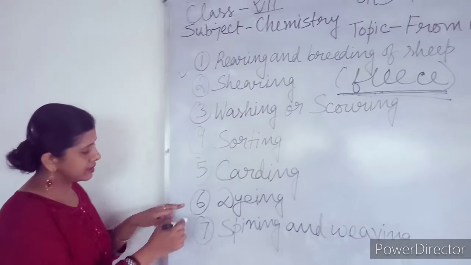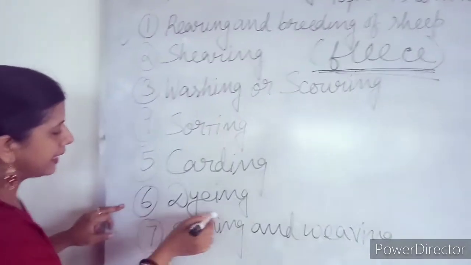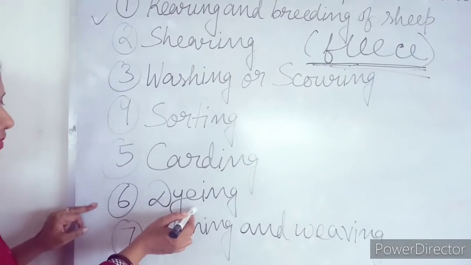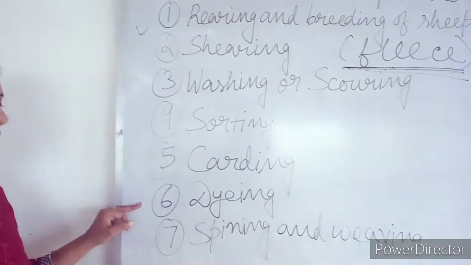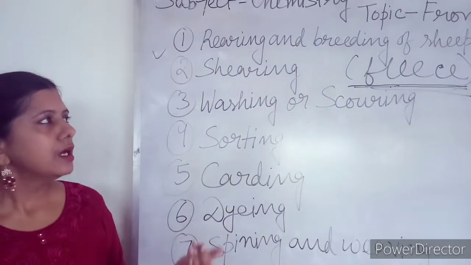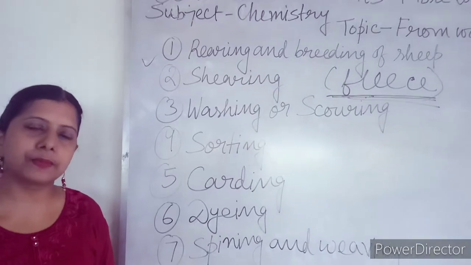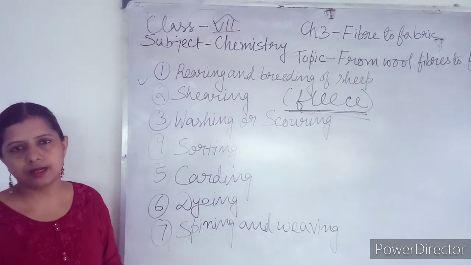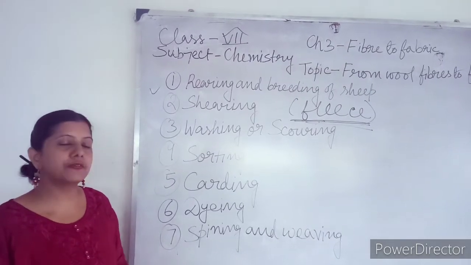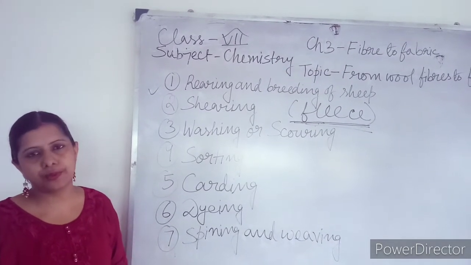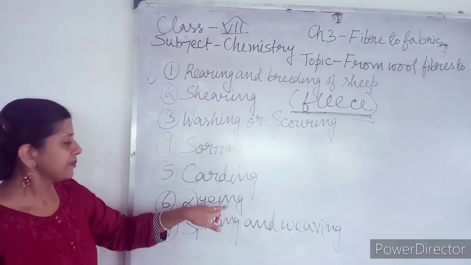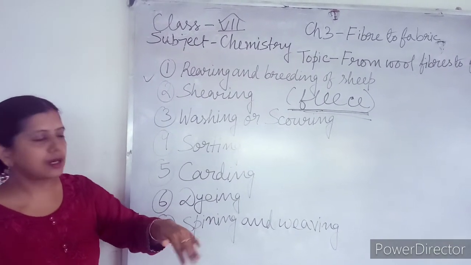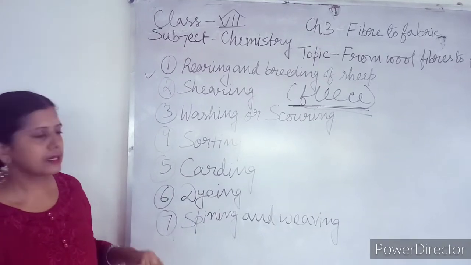Now sixth is dyeing. The name dye itself suggests it is related with color. So dyeing means coloring. Generally the woolen fiber obtained from the sheep, they are either very light color or white in color. But we can find different colorful woolen fabrics. So in this step, the woolen fibers are dyed with different color and this process is known as dyeing.